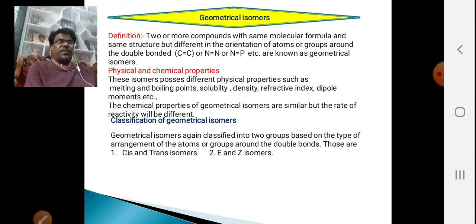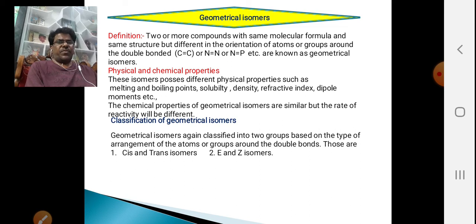Here the double bonded carbons or nitrogens or phosphorus and so on are connected with other atoms or groups through certain bonds. So the directly bonded groups are oriented in space, and depending upon this orientation, the geometrical isomers are classified into two types.